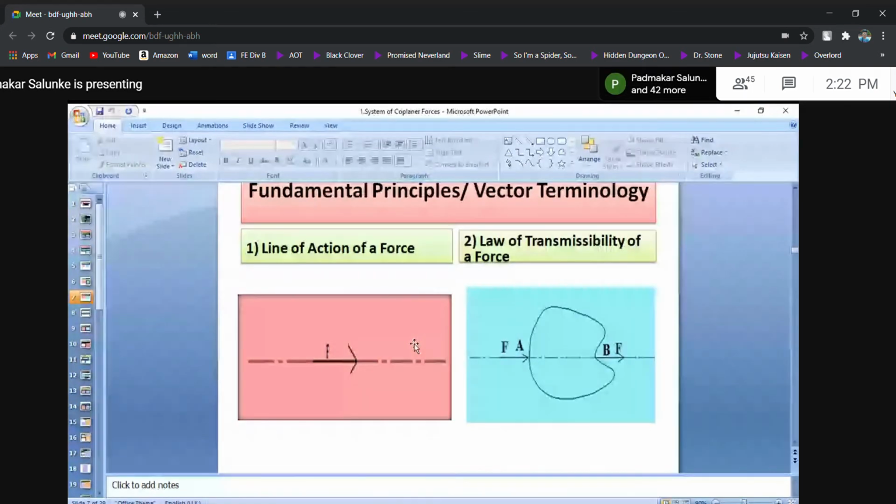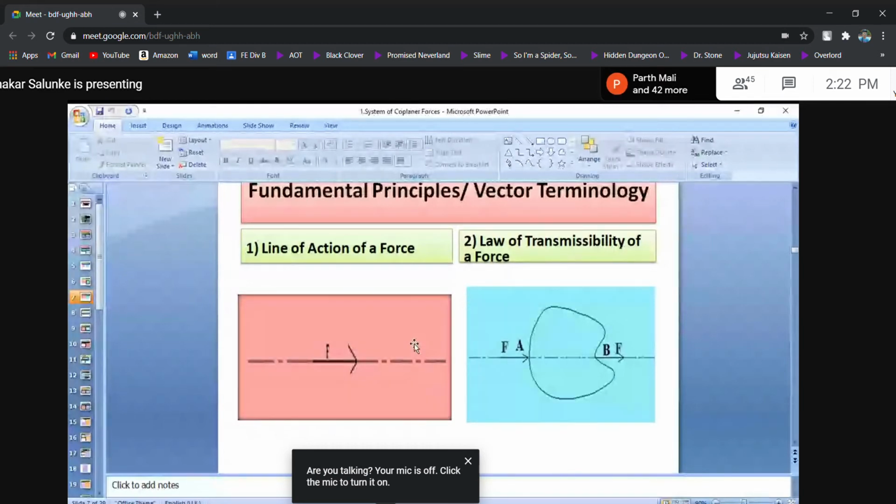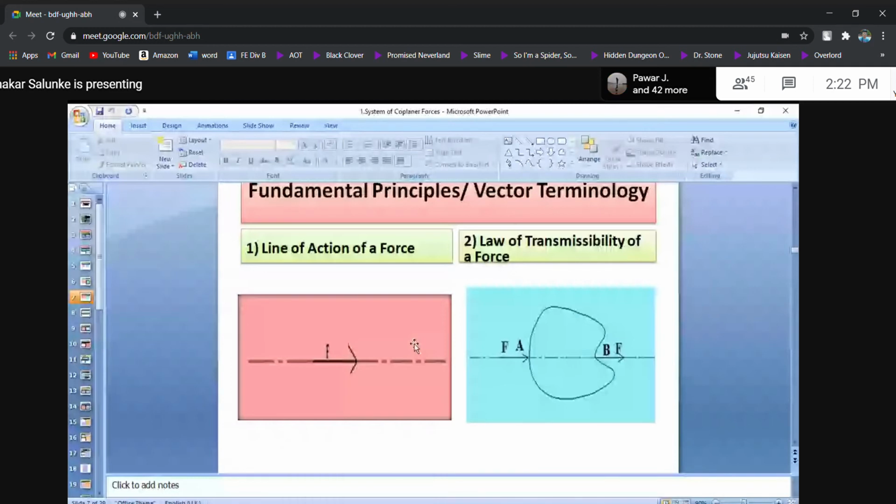Without force, a vehicle can't move. When a body falls down, definitely gravitational attraction is there, and because of the gravitational attractive force, anything thrown upward starts falling downward. Whenever you throw a body upward, it is a very big force you have applied. That force is not visible. The efforts you have applied are not visible. So it is imaginary, and the line is also imaginary. Now look for the magic. Force is also imaginary. Line is also imaginary.